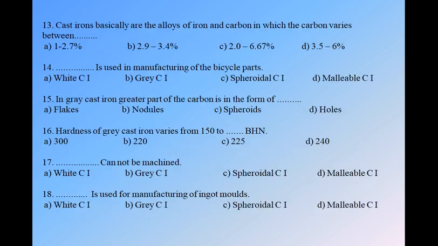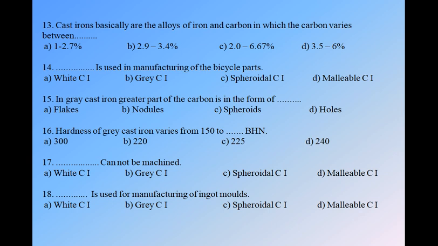Okay. Next, 13. Cast irons are basically alloys of iron and carbon in which the carbon varies between. We have four options: 1 to 2.7%, 2.9 to 3.4%, 2.0 to 6.61%, 3.5 to 6%. As per the iron carbon equilibrium diagram, we know below 2% we have steel, above 2% we have cast iron, up to 6.61% we have only cast iron. Okay, so option C is correct, and in cast iron the carbon ranges from 2 to 6.61%.